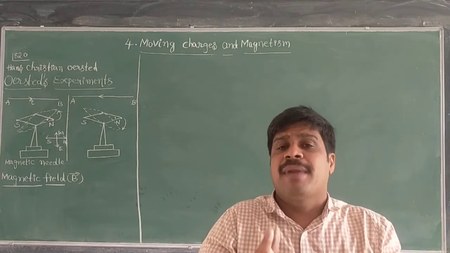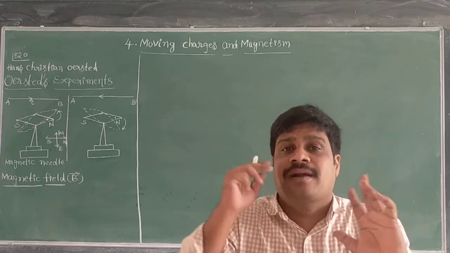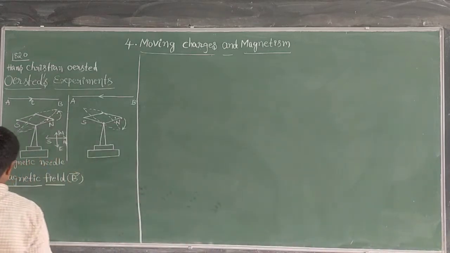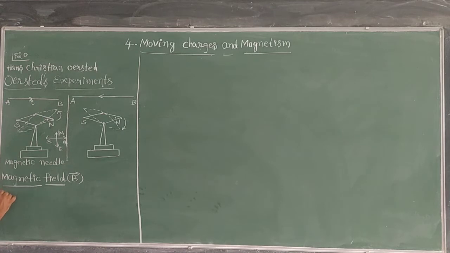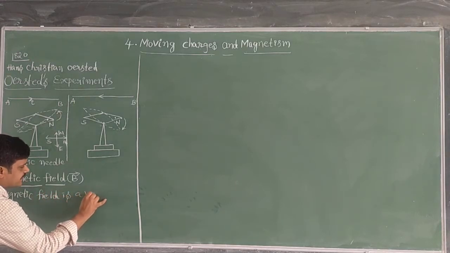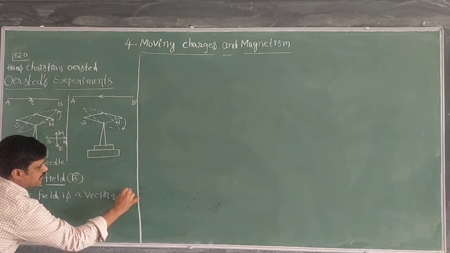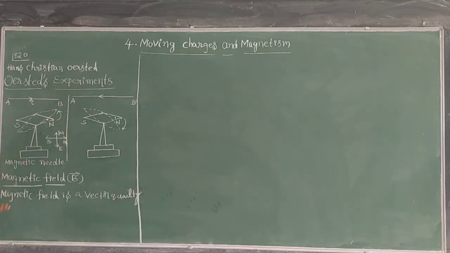Because of that, magnetic field is what type of quantity? It is a vector quantity. Magnetic field is a vector quantity. So what is the magnetic field?